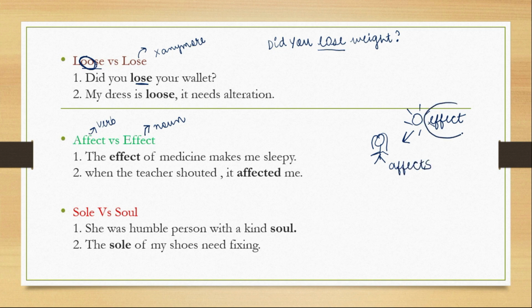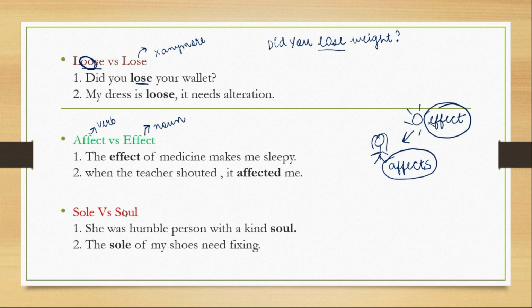So effect is usually the noun or the source, and affect is the receiver. The effect of medicine makes me sleepy. So medicine के effect की वजह से मैं sleepy हो जाती हूँ. So this is the noun. When the teacher shouted, तो जब टीचर ने गुस्सा किया मुझे affect हो गया. Hope that is clear.